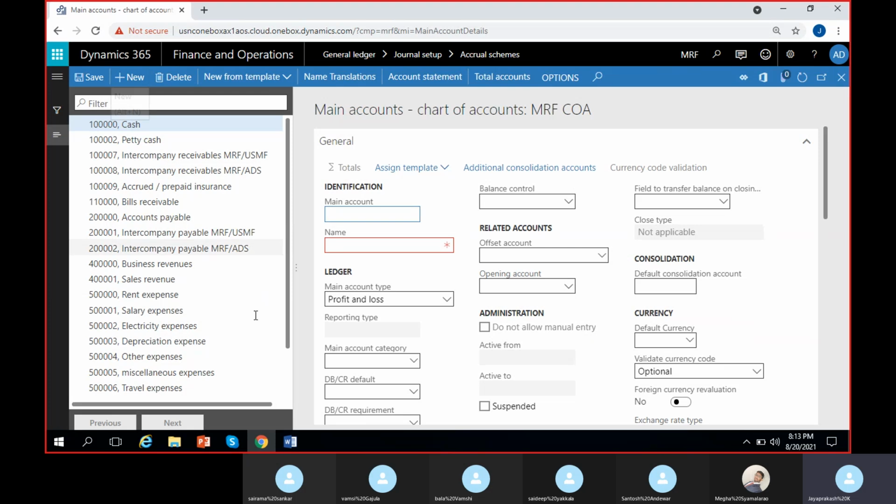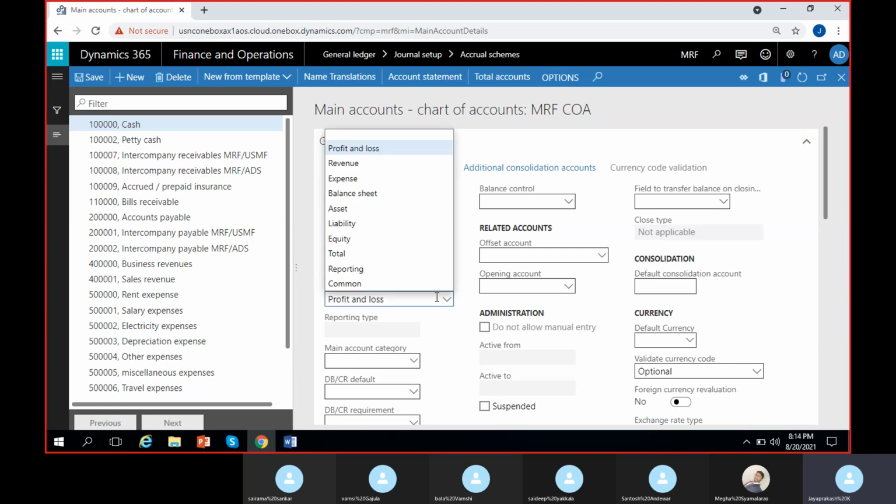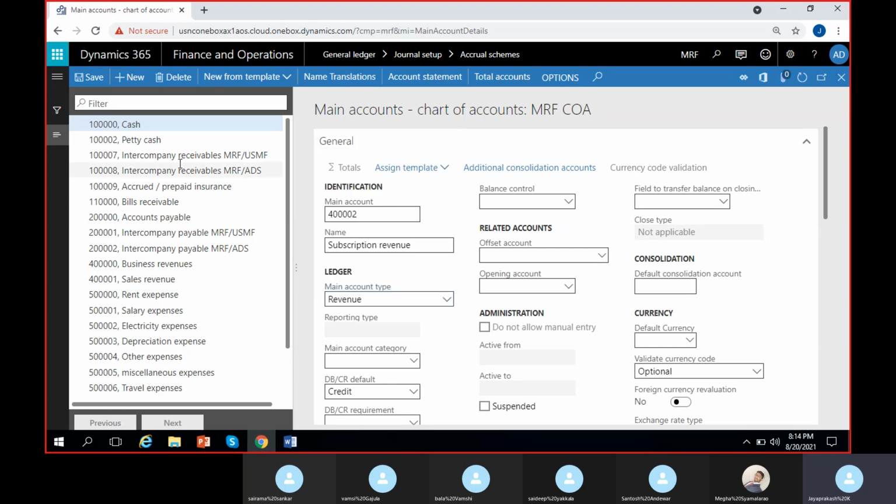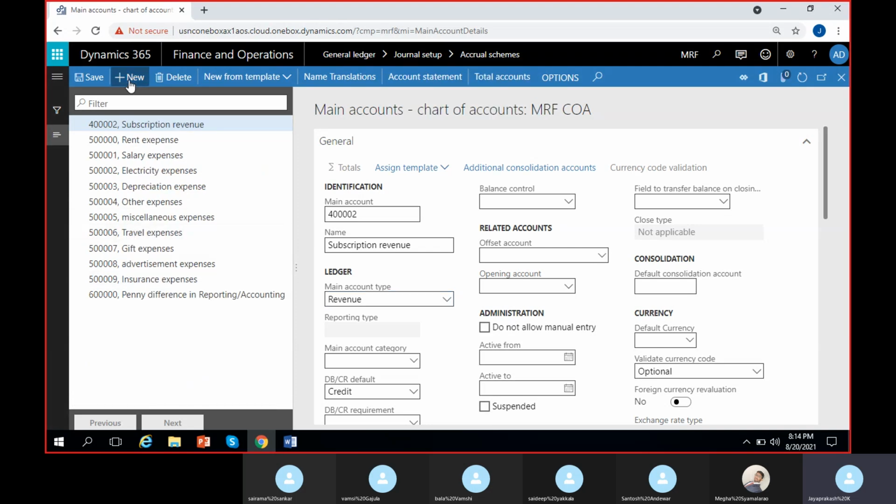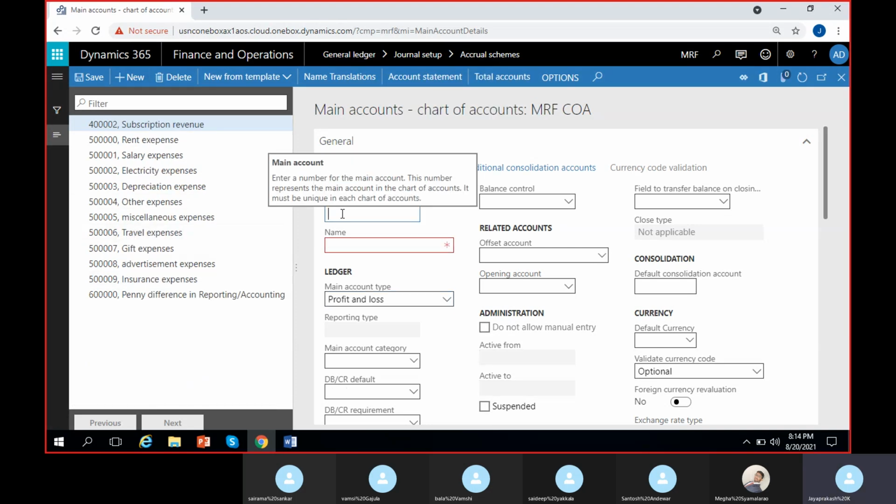So let us create an account. What is the first account? I'll give subscription fees, 4 series, right? Revenue account, so I'll give 4,02,000. Subscription revenue account, right? So I'll give revenue and save it. Then we have to give a liability account.